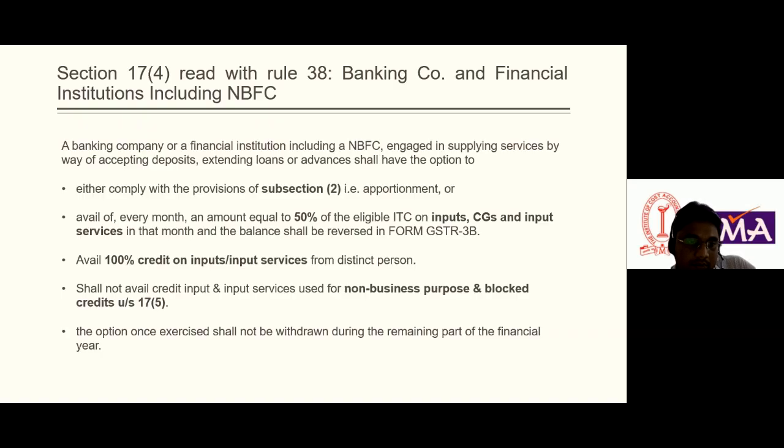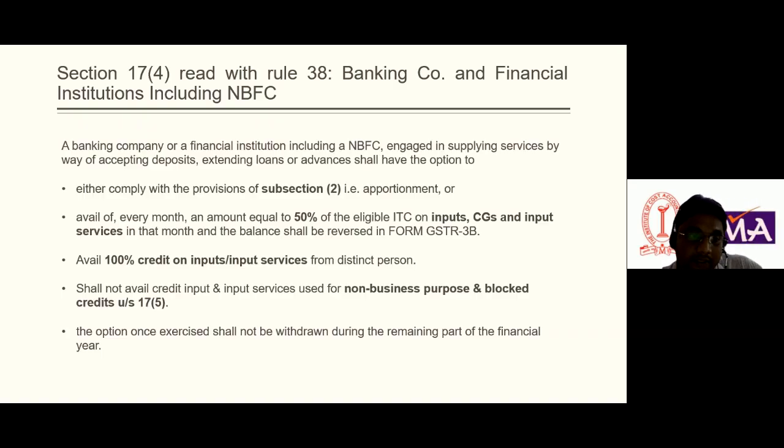And the fourth one, they also have an option that they shall not avail credit of input and input services used for non-business purposes and blocked credit. We shall discuss the blocked credit earlier. So these are the four options given to the banking company as per section 17 subsection 4.